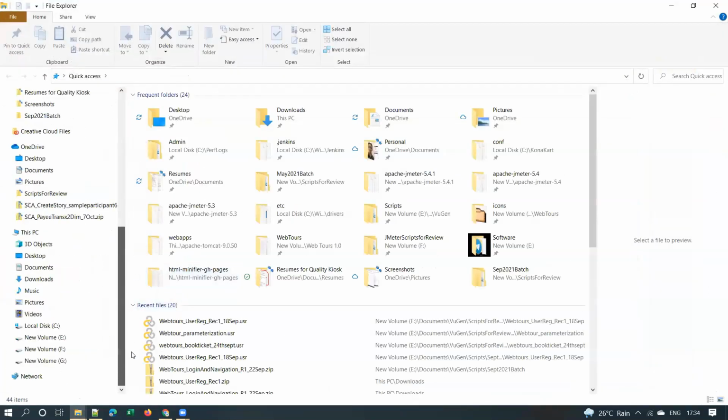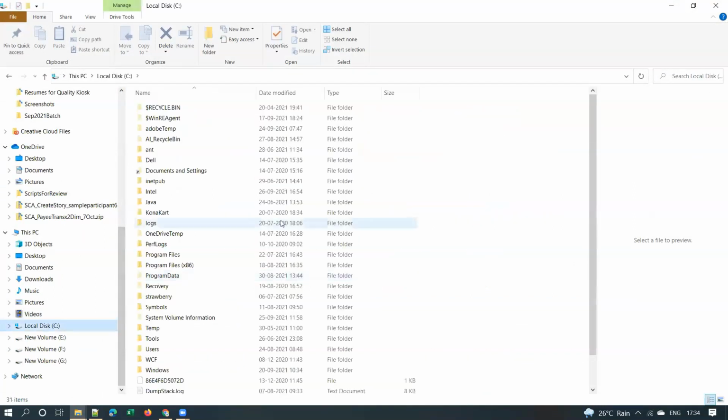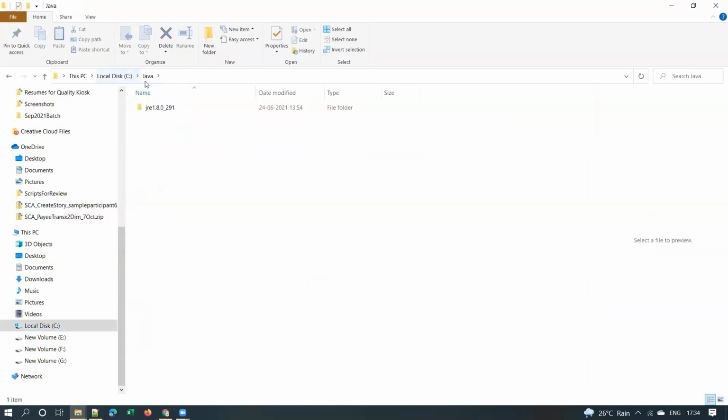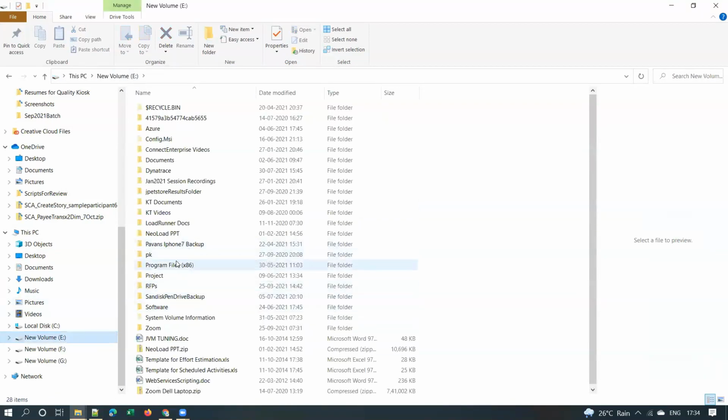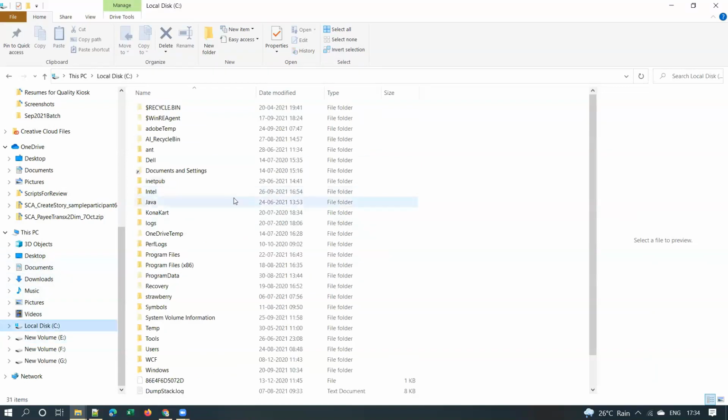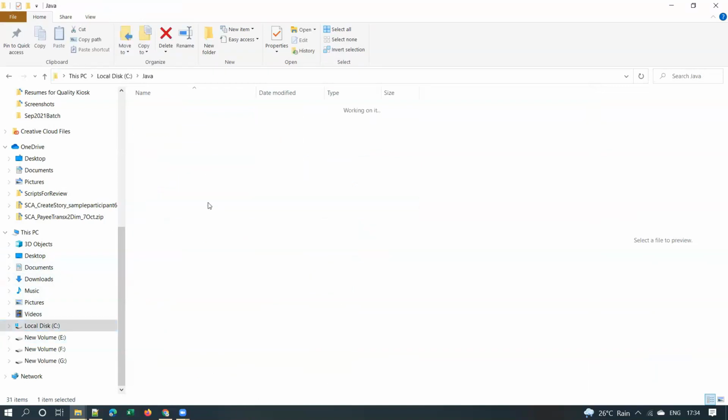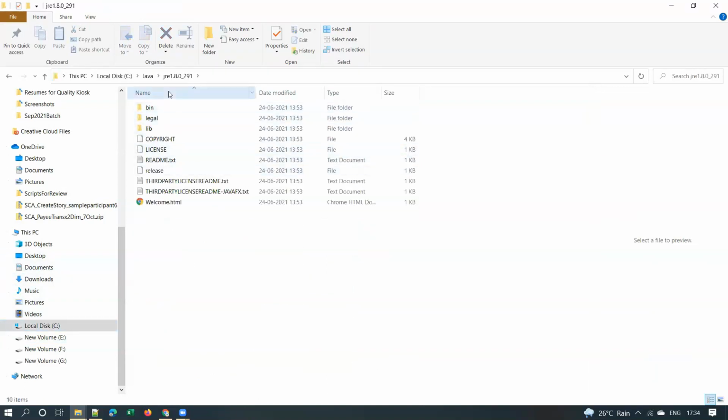Let me show you the folder structure of JDK and JRE. Here I have only JRE. Does anyone have JDK also? I think I don't have it on this machine. So this is the folder structure for JRE, guys.